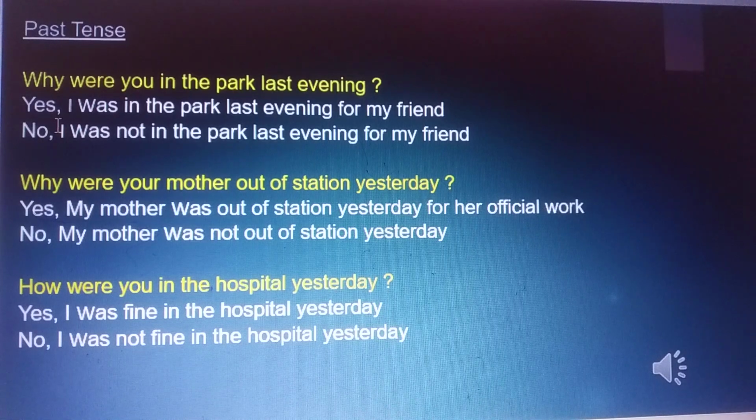Why were you in the park last evening? I was in the park last evening for my friend. No, I was not in the park last evening for my friend. Why was your mother out of station yesterday? My mother was out of station yesterday for her official work. No, my mother was not out of station yesterday. How were you in the hospital yesterday? I was fine in the hospital yesterday. No, I was not fine in the hospital yesterday.